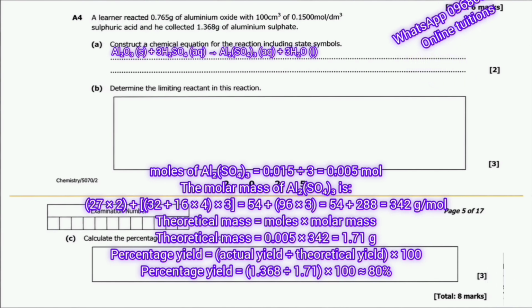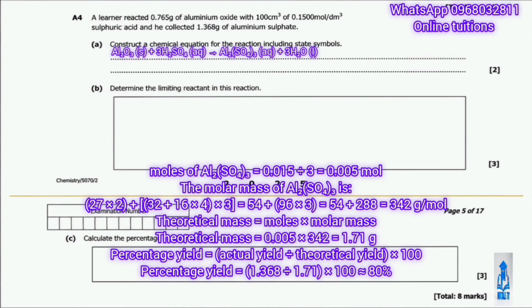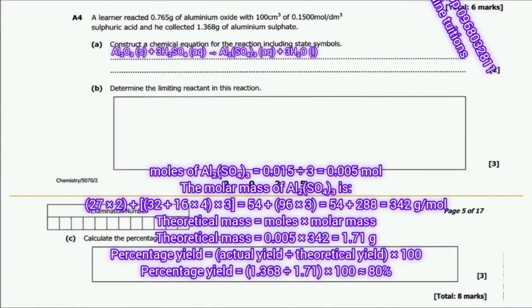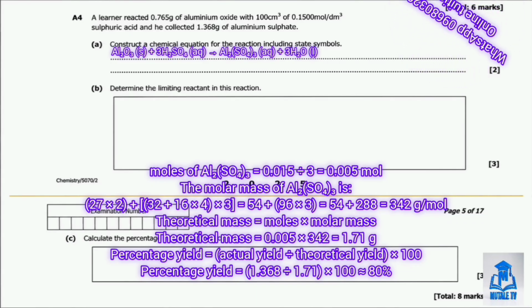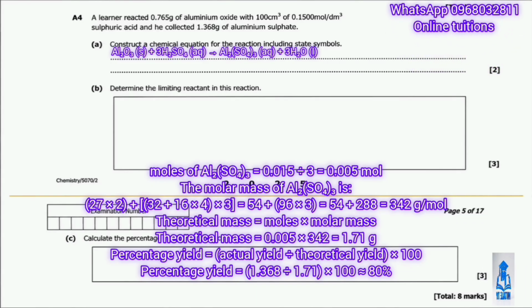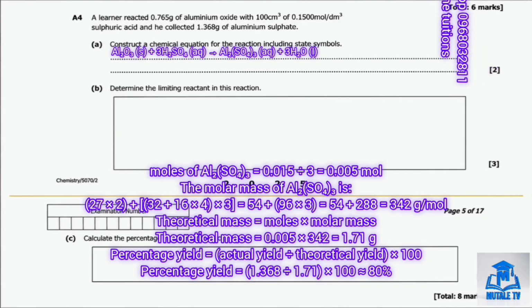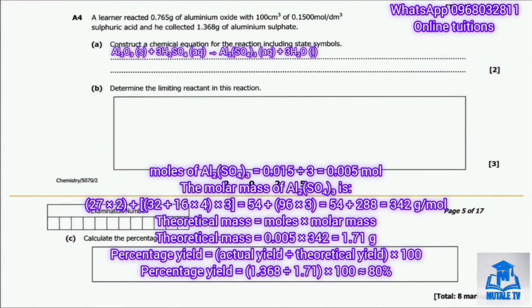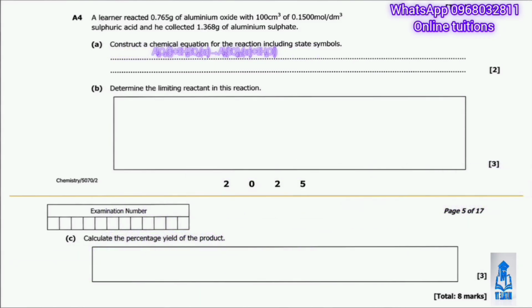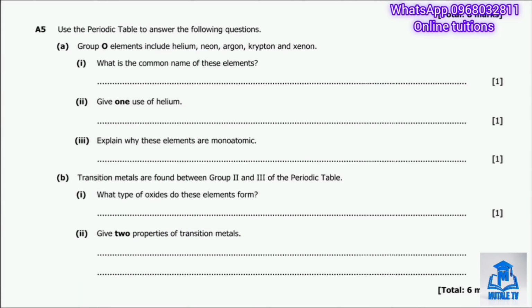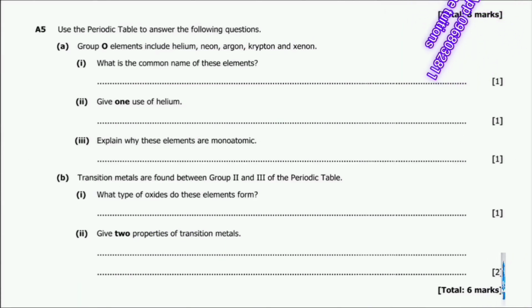So the percentage yield is equal to actual yield divided by theoretical yield times 100. The actual yield given was 1.368 grams. So 1.368 divided by 1.71 times 100 gives us approximately 80%. That's question A4 complete, 8 marks in total. Now let's move on to question A5, which uses the periodic table.